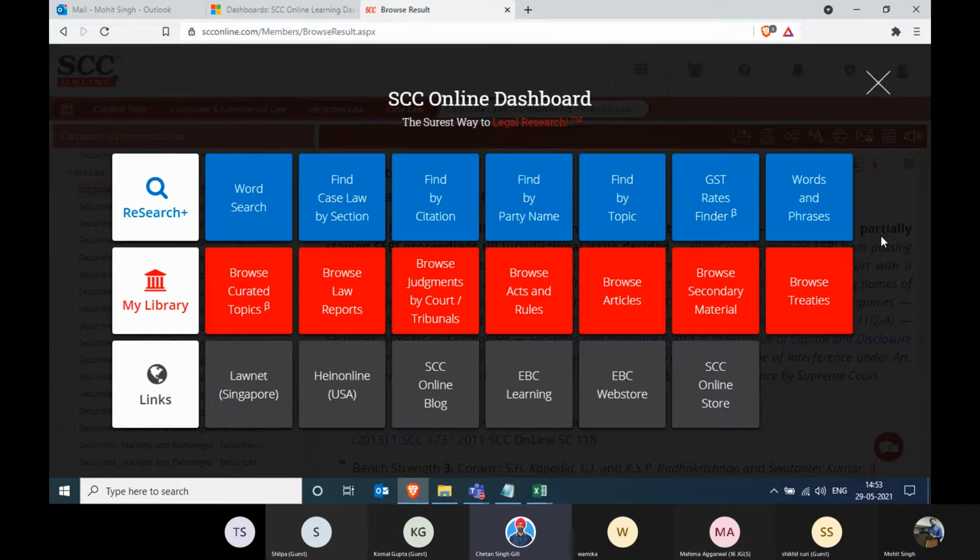But let's see that you want to see the judgments date wise. So there's an option of browse judgment by court. So you can click on that, judgment by court.